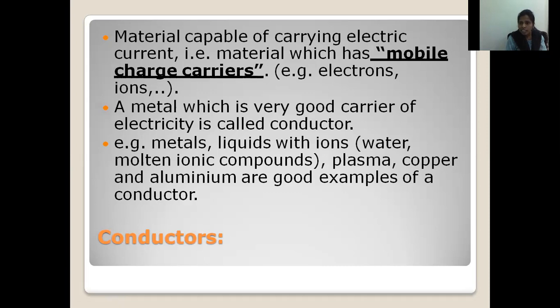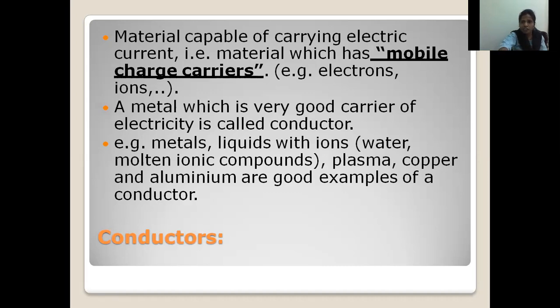Mobile charge carriers are either electrons or ions, because by transferring electrons and ions only can the materials pass electricity. So why are the materials able to pass electricity? Due to having mobile charge carriers.